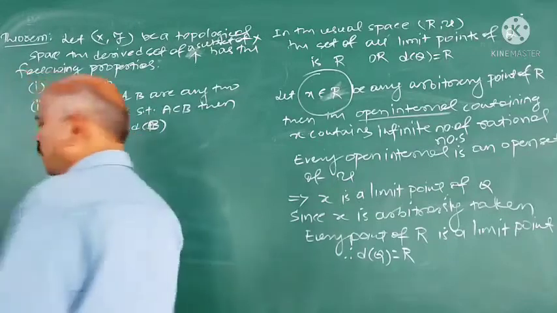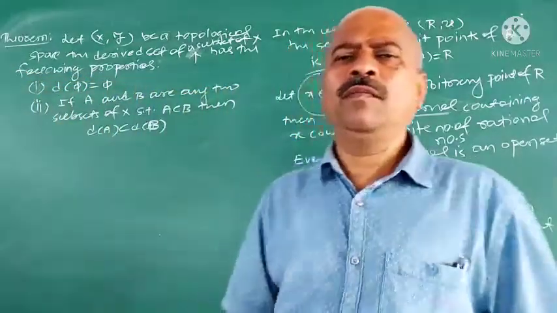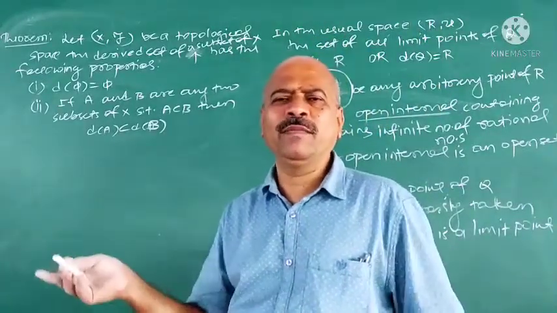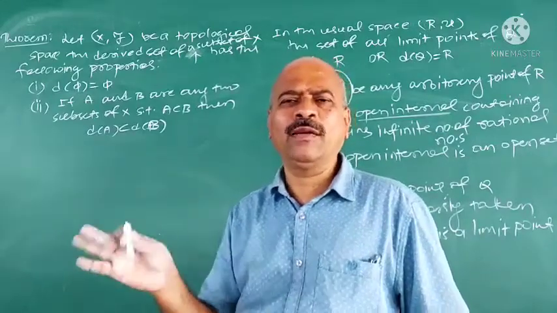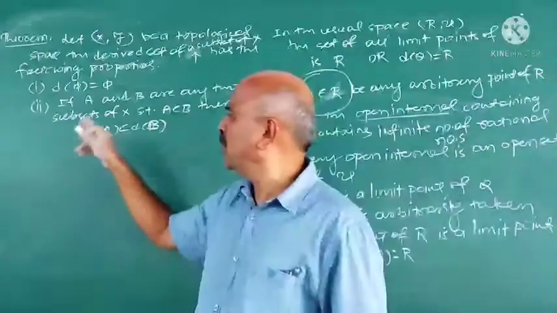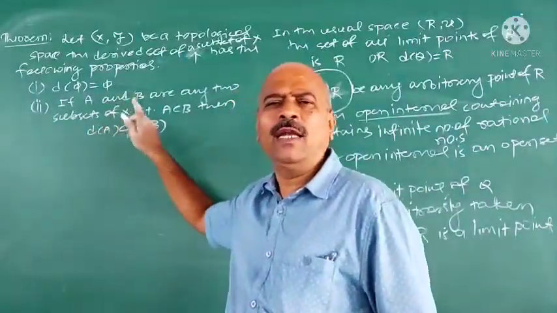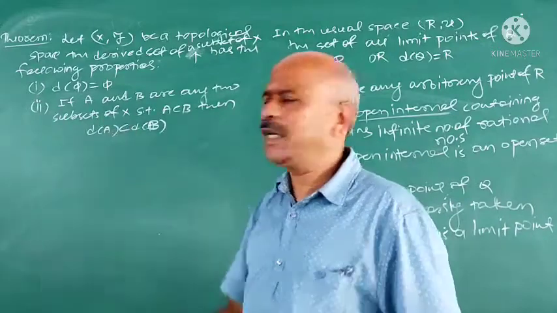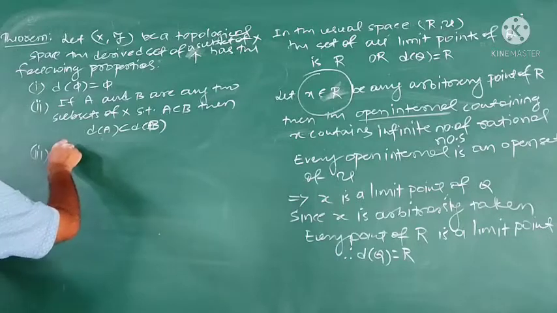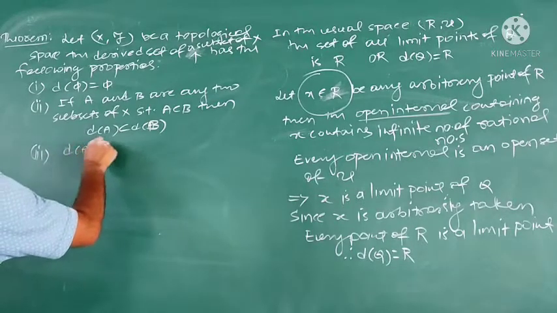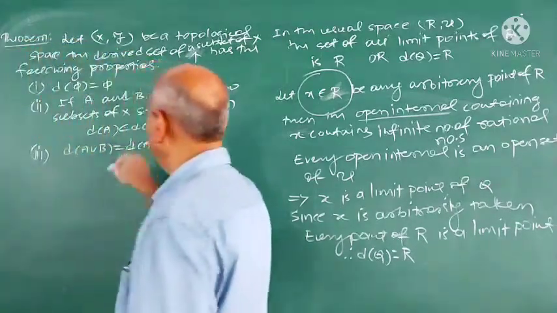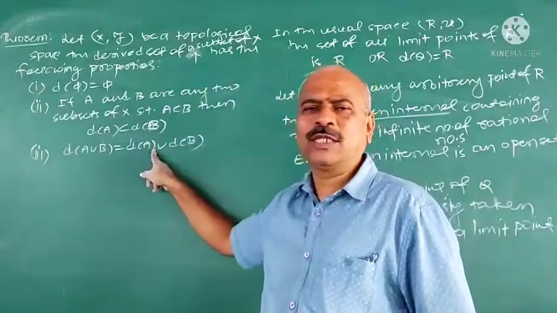It is important. Even though all the limit points of A may not be in A, the derived set of A, the set of all the limit points of A, are in the limit points of B. D of A is contained in D of B. Third one, if A and B are any two subsets of X, then D of A union B is equal to D of A union D of B. On closures, I have proved certain results of this type.